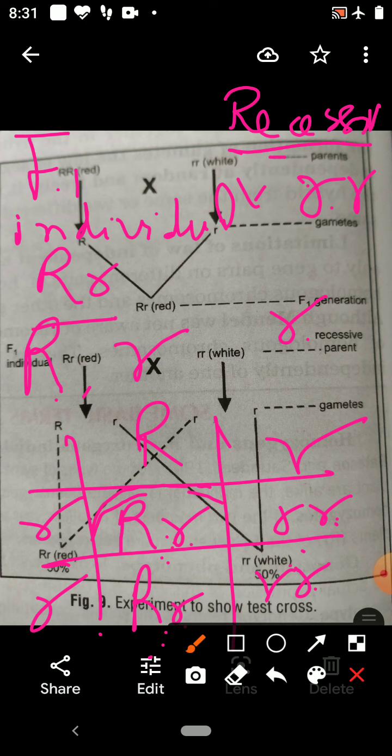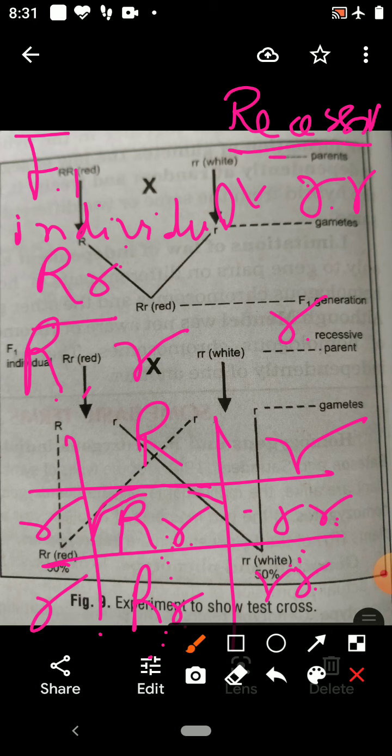If the individual is heterozygous, then the progeny produced when it is crossed with the recessive parent are 50% red and 50% white. If the F1 individual is crossed with a dominant parent, then all are red.